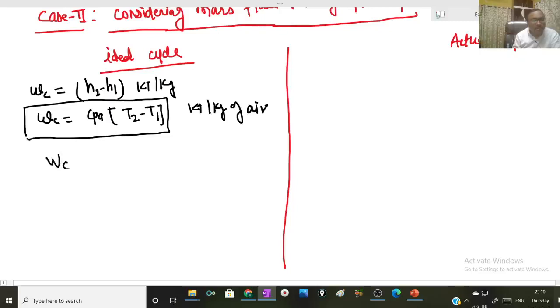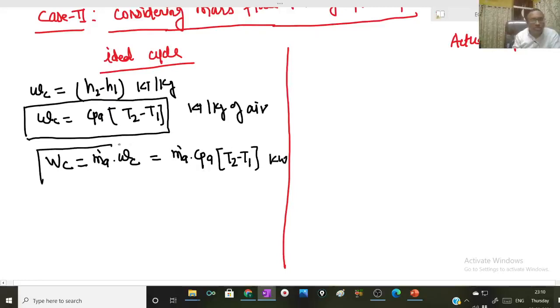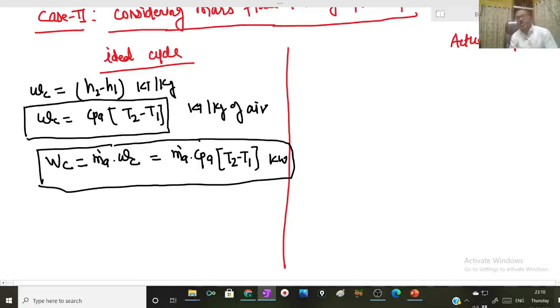Similarly, total compressor work WC will be equal to m dot A into CPA into T2 minus T1 kilowatt. So the expression for compressor work input is not going to change whether considering mass flow rate of fuel or not.